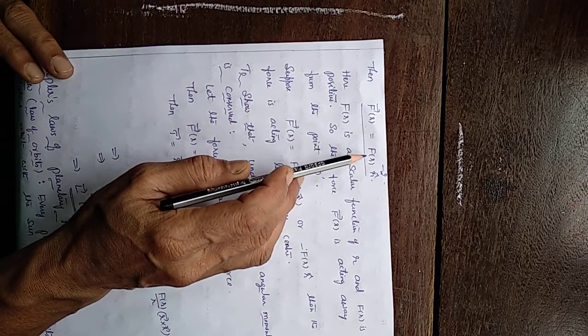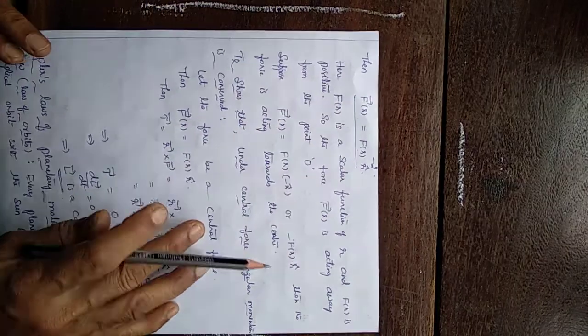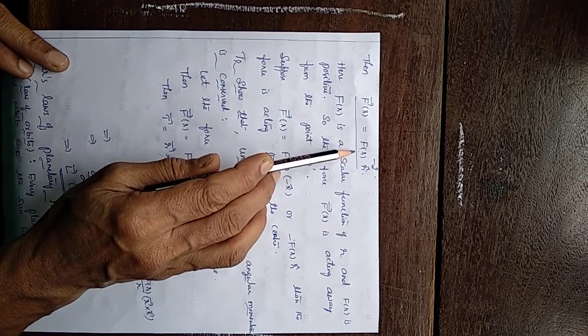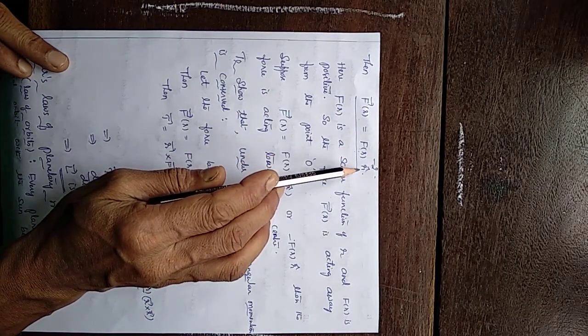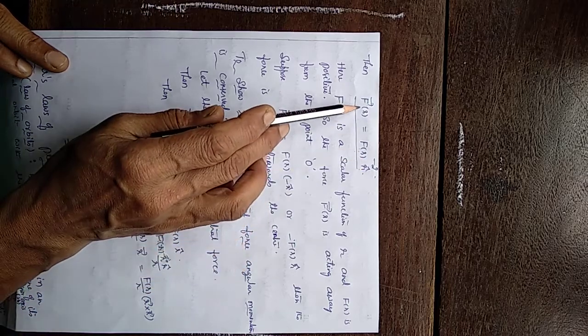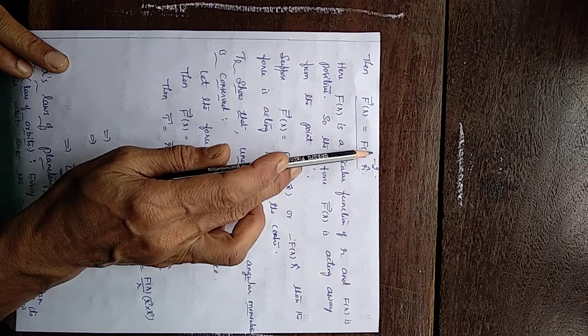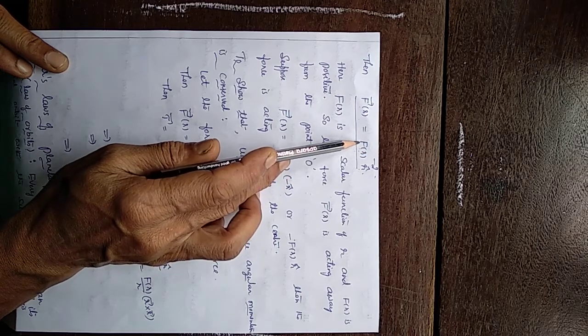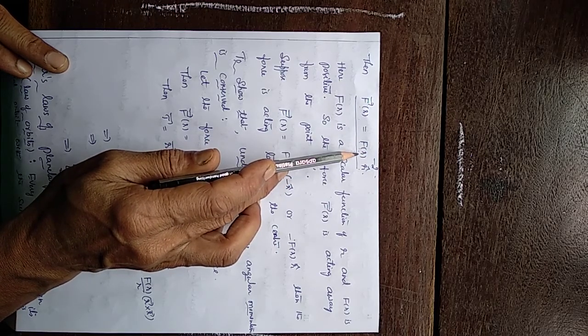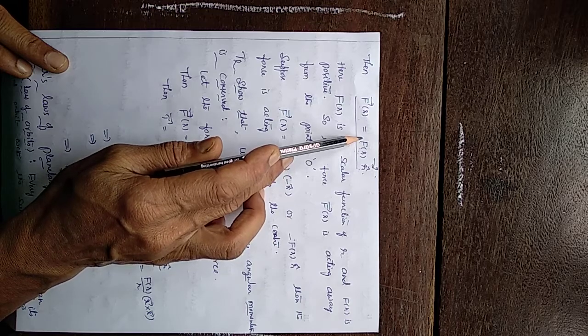It is written as magnitude and unit vector. F of r represents the magnitude and r cap is the unit vector. Here F of r is a scalar function, and here it is positive.